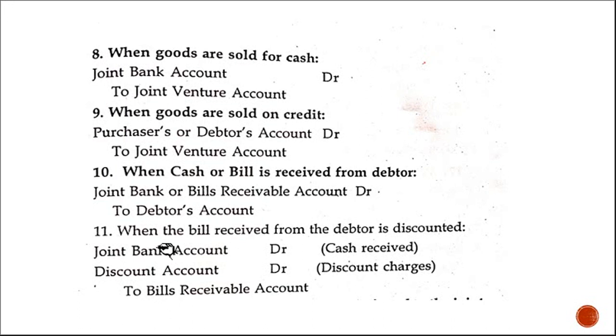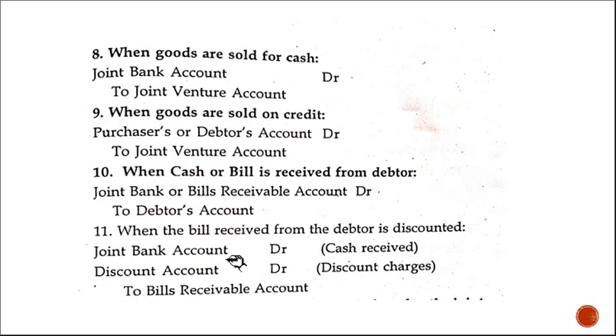Clear? The next one. When the bill received from the debtor is discounted, you know what that is usually? A bill discounting transaction. Cash or bank account debtor, discount account debtor, to bills receivable. Here also the same thing. Instead of cash or bank, you have to write joint bank account debtor, discount account debtor, to bills receivable.